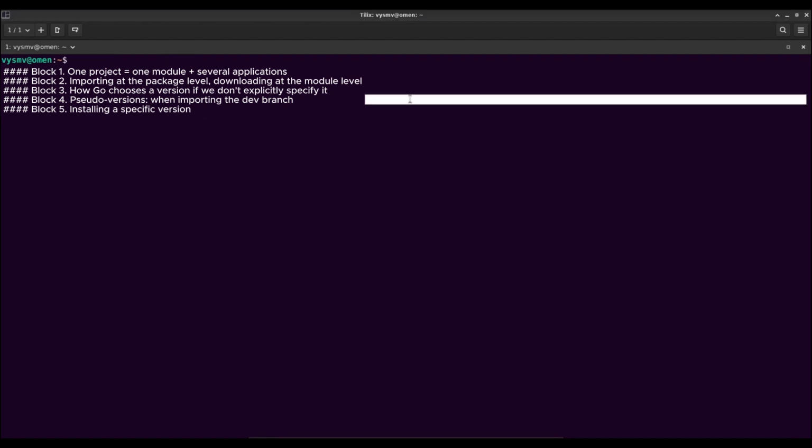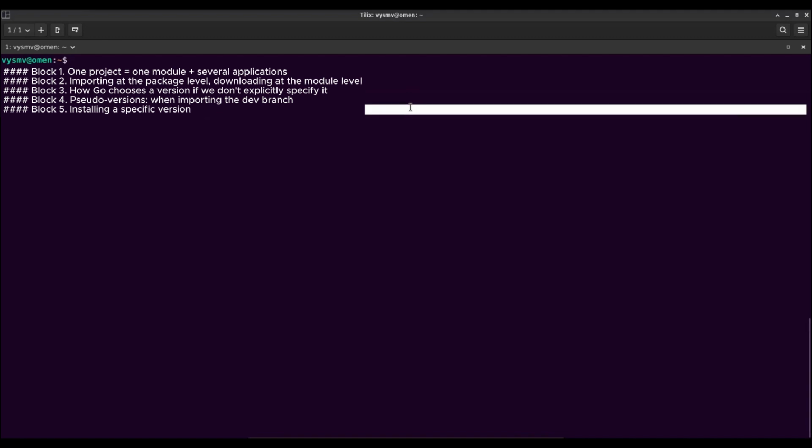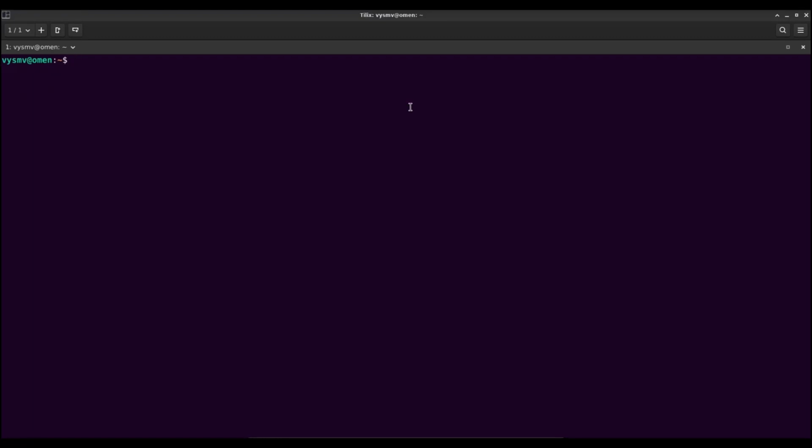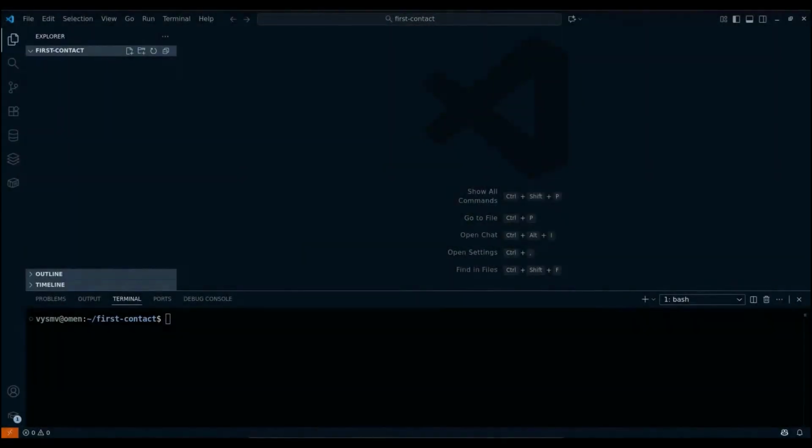In the fourth block, as an addition, we will see how pseudo-versions can appear if we import by branch rather than by tag. And in the last, fifth block, we will see how to import a specific version from the list of available ones. Okay, let's move on to the implementation. Our first goal will be to experience the module as a project unit and individual binaries as an application. There will be no logic in the functionality of this project, only calls to dummy functions to see that the scheme works as we expect.